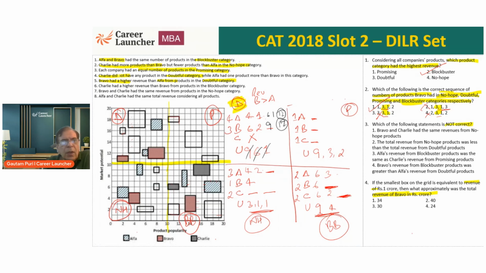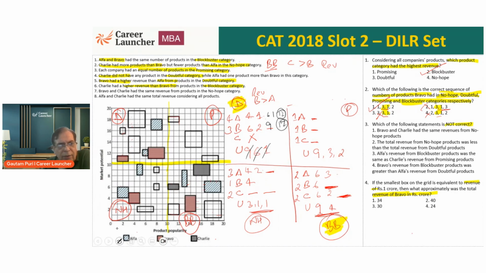So statement 6: Charlie had higher revenue than Bravo from products in the blockbuster category. As far as the blockbuster category is concerned, I'll write it down on the top. As far as the blockbuster category is concerned, Charlie had higher revenue than Bravo in the blockbuster category.